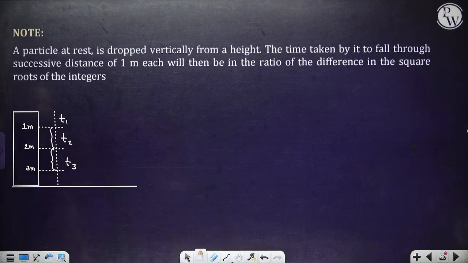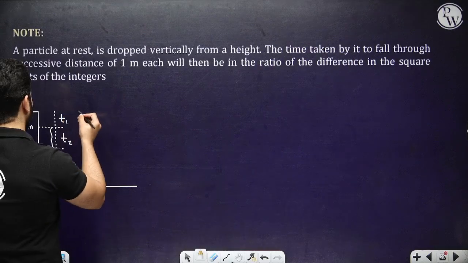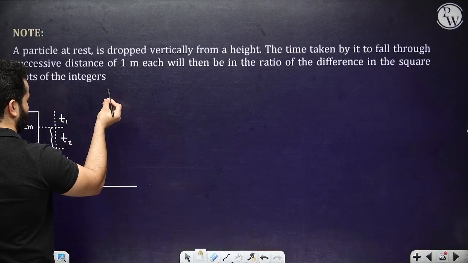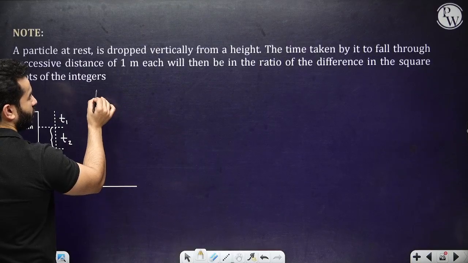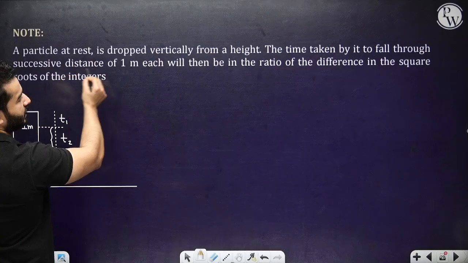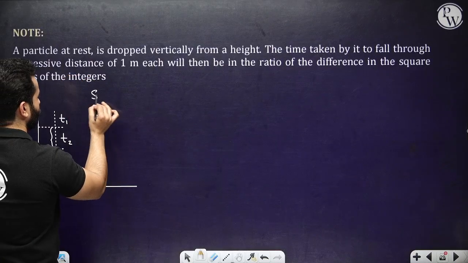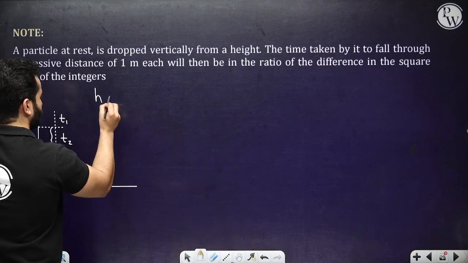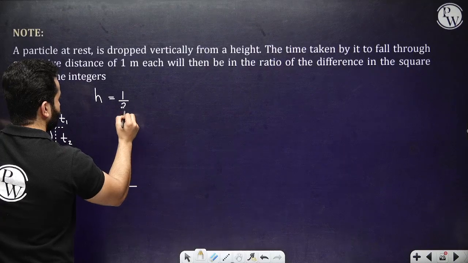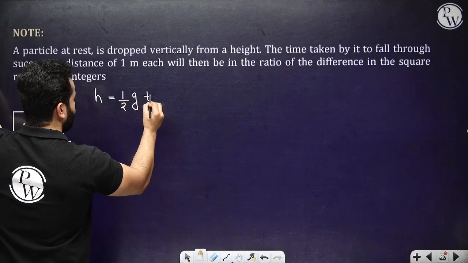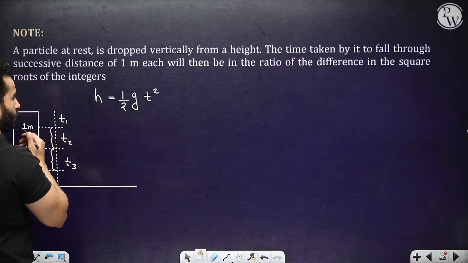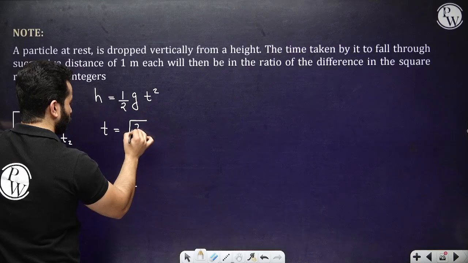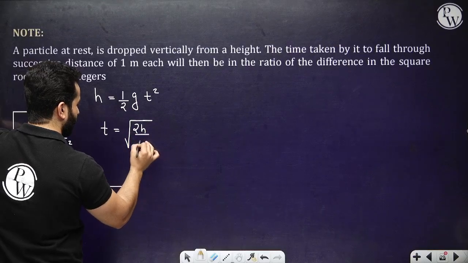Now for t1, it is quite easy. If they are talking about 1 meter, and they are talking about the time taken, you're going to just use S equals, or H equals, half g t square. This is the general formula that we are going to use. So from here we are going to get our time as the square root of 2H by g.